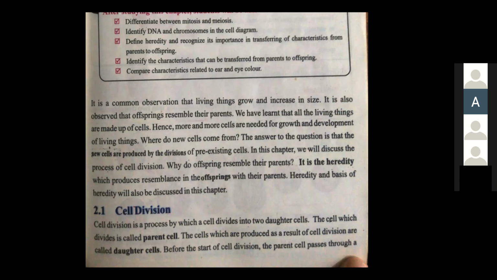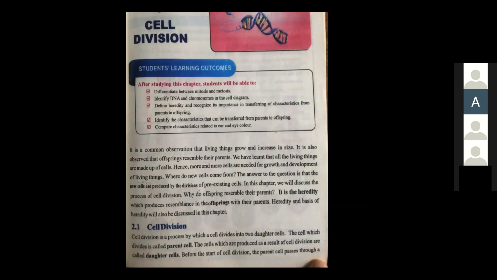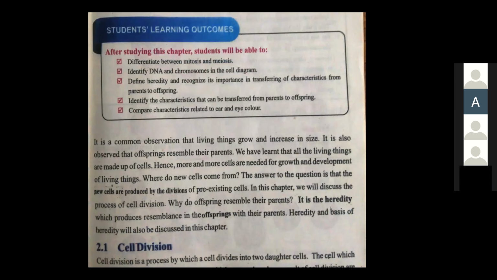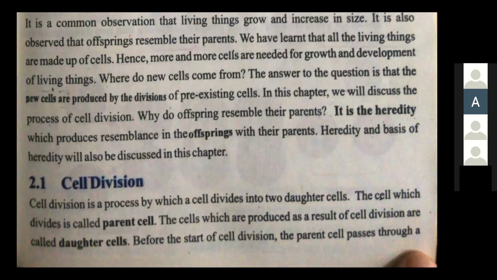Now coming towards the first topic, which is cell division, how a cell is going to be divided and how many phases are there. The cell division is basically a process in which a cell is going to be split, and finally it is divided into two daughter cells. जो 2 नए cells बनेंगे, we are going to call them daughter cells, right?